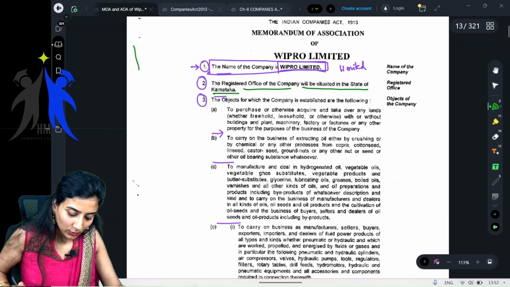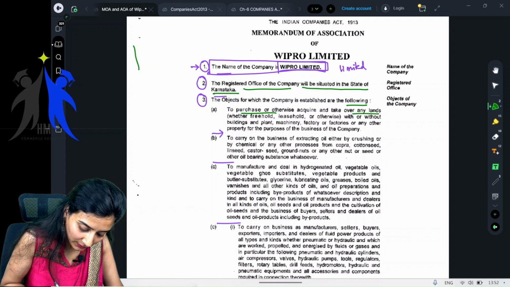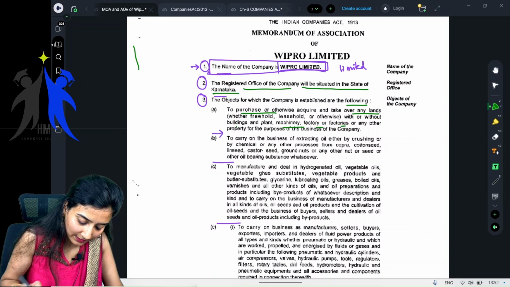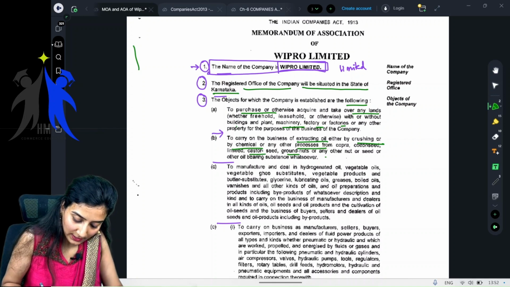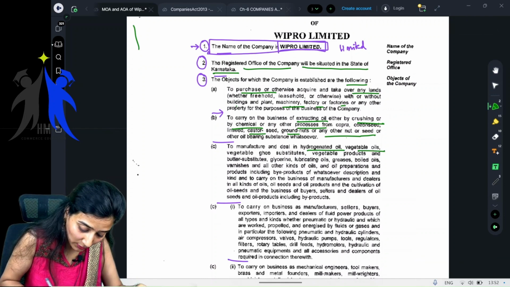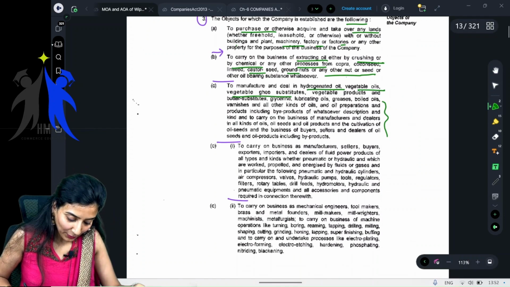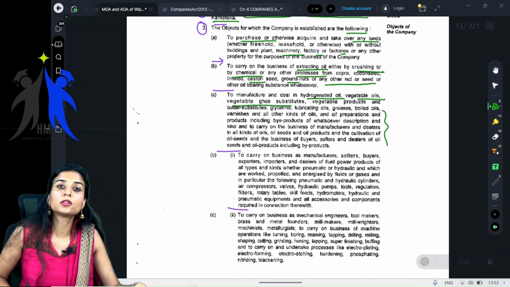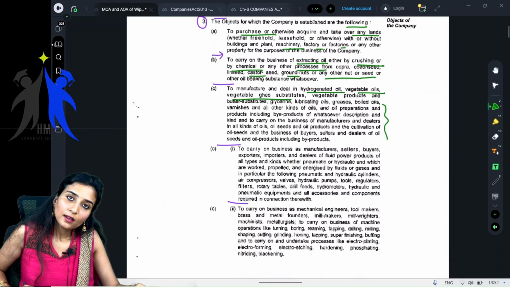See, the objects for which the company is established are following. To purchase or otherwise acquire and take over any lands, with or without building and plant, machinery, factory, etc. To carry on business of extracting oil either by crushing or by chemical or any other process, etc. For castor oil, groundnuts, any other nut or seeds whatsoever. To manufacture and deal in hydrogenated oil, vegetable oils, vegetable ghee substitutes, vegetable wax, etc. Right? Whatever kinds of objects the company wants to do business in, these are the purposes for which this particular Wipro is being formed.